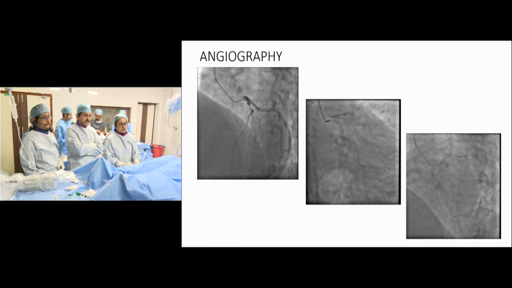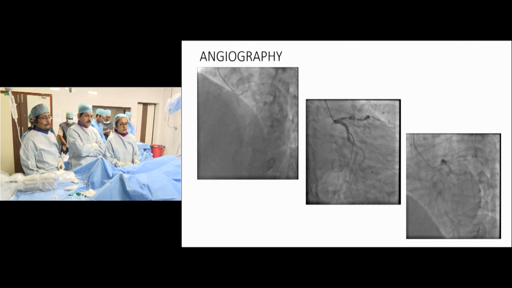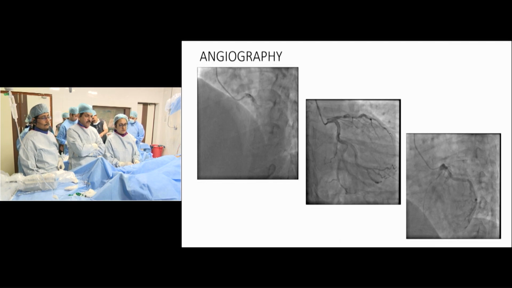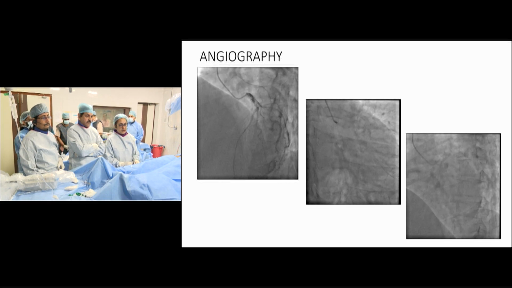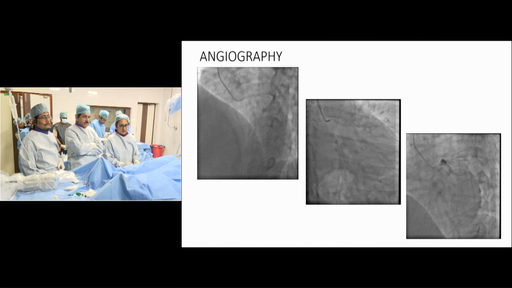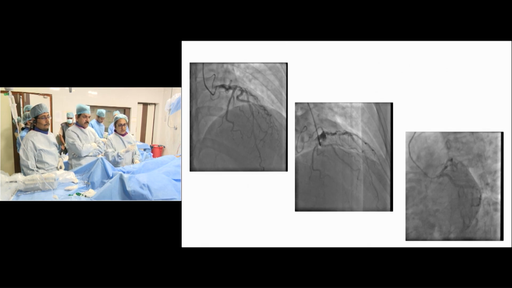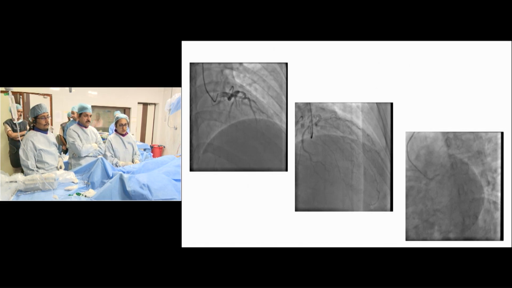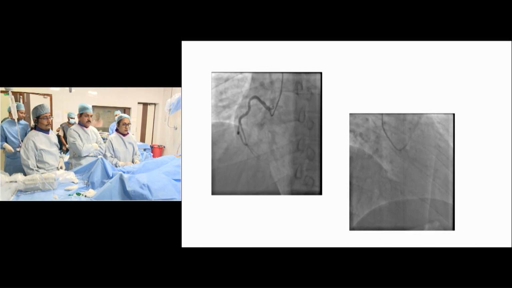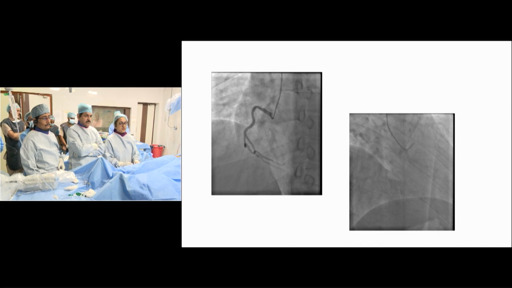So this was the angio which we did. The left main was normal, and LCX is free of significant disease. It is a co-dominant LCX having one PLB from the left circumflex. The LAD is having a proximal severe disease with some haziness. Next. In the proximal part we can see the ectatic LAD followed by a critical stenosis and some haziness. And next, the RCA is co-dominant, having both PDA and PLV, and free of significant disease.